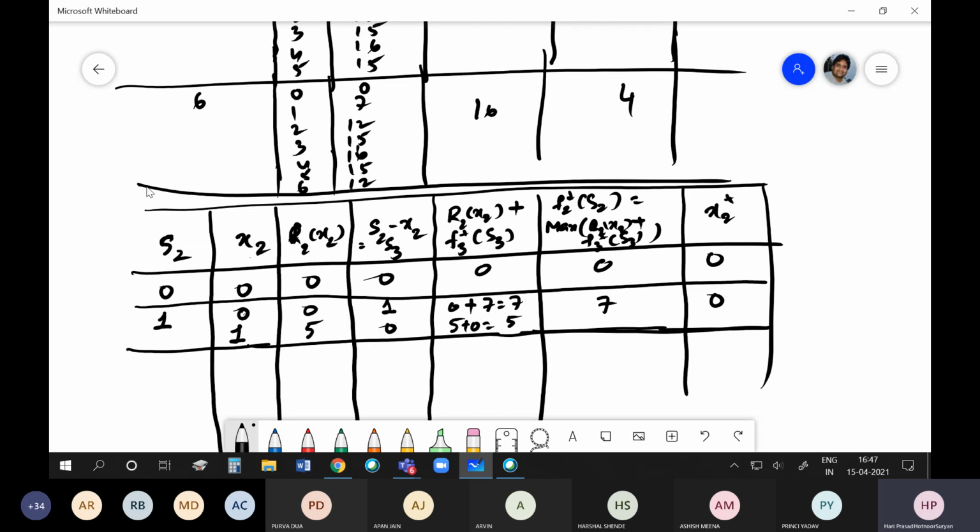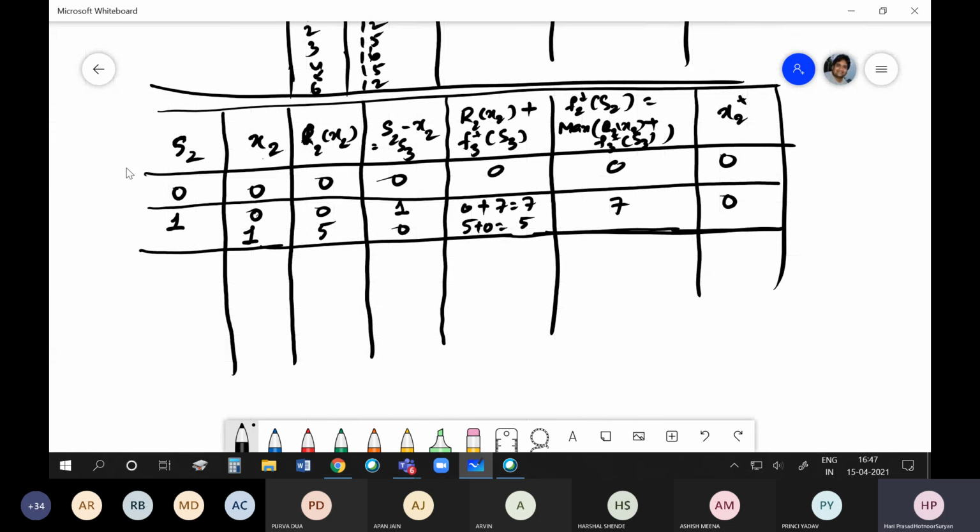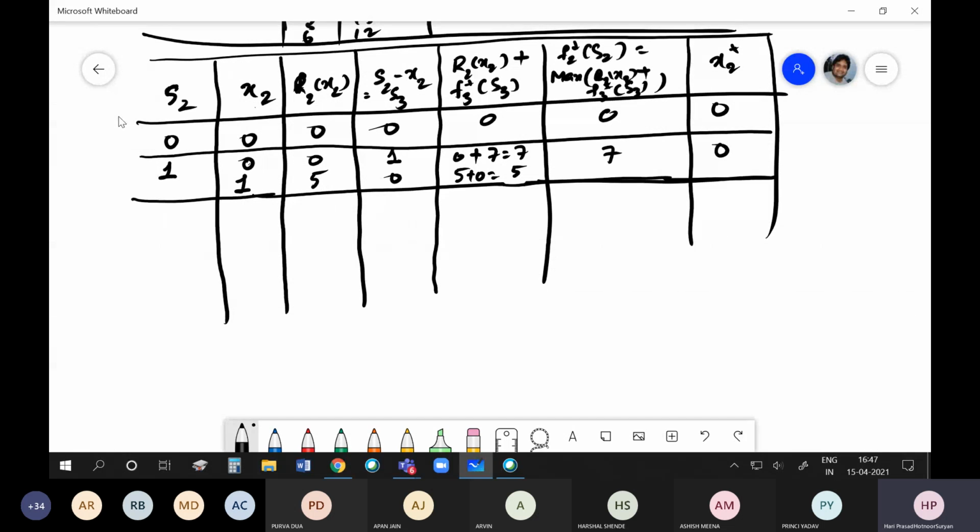Is it clear? It is basically a way of bookkeeping. So nothing really much to think about. You have to keep track. So let us say I have 2 units. What are the possible allocations I can give to X2? I may not give anything, or I may give 1, or I may give 2.